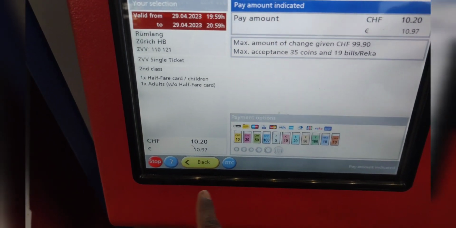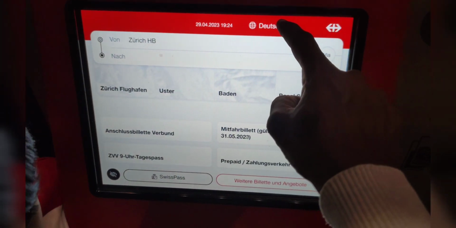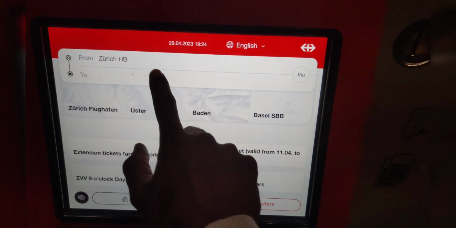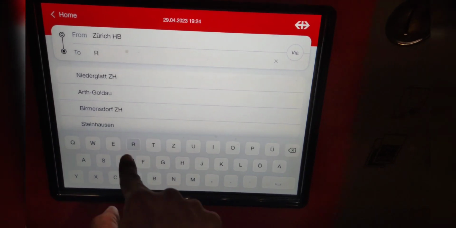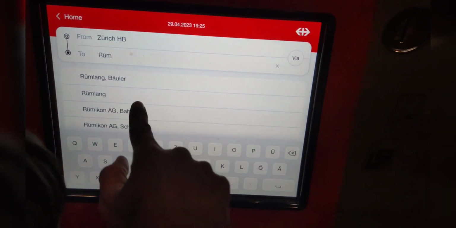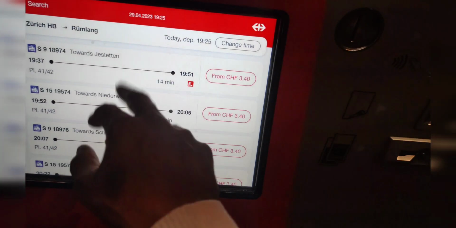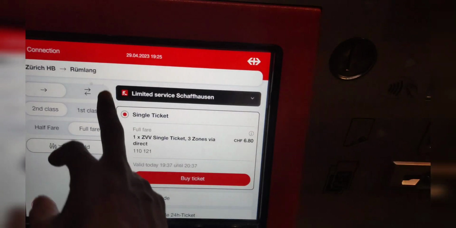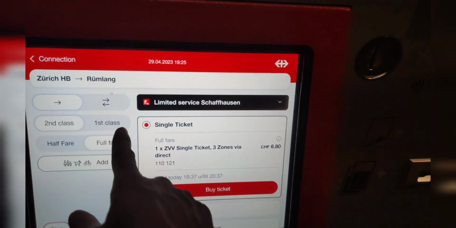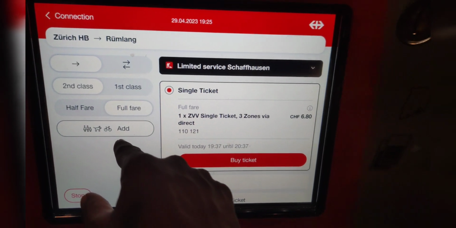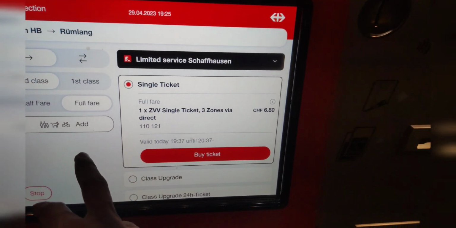Okay, that is how. If it is this screen, then you go to English, search where you want to go. So RUM long, and then you found which one you want. You just click here, then you select second class or first class, up or come back, return. In my case, it's a family thing.